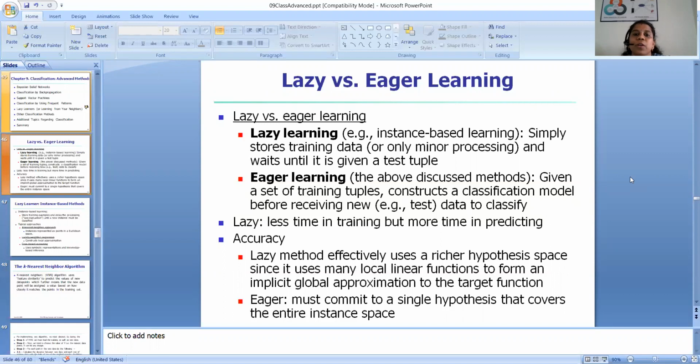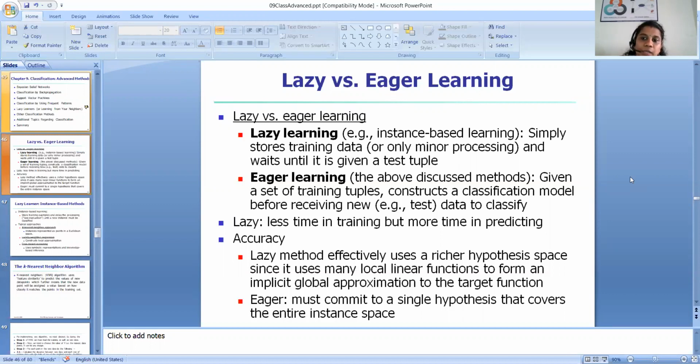we simply store the training data and wait until we get a test tuple. That is why it is known as lazy learner. In a lazy learner method, there will be less time in training, but more time in predicting. In the case of eager learning, we already have a set of training tuples. We construct the model, and whenever we receive a testing tuple, we test the model. Then further it will be used for the data prediction method.